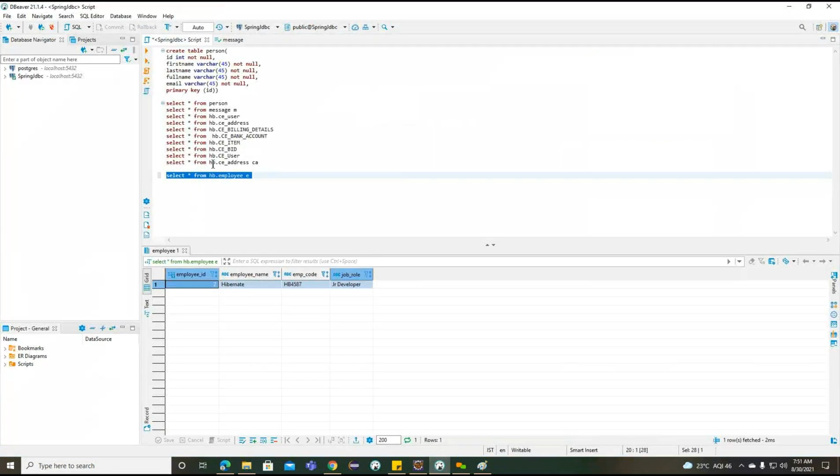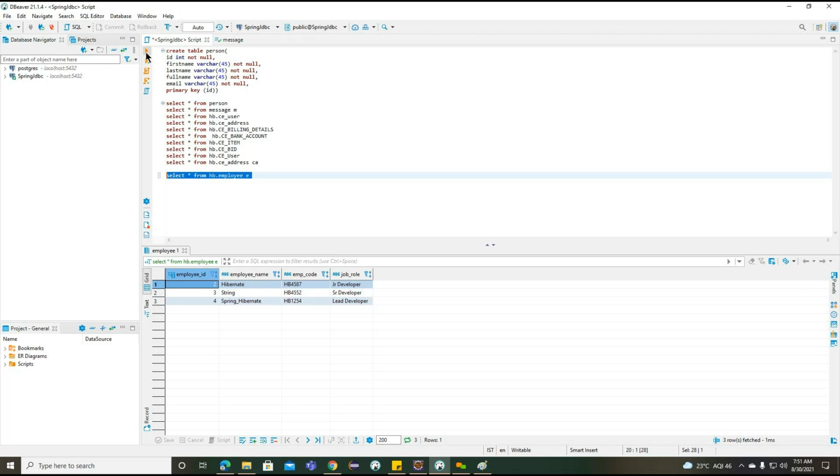So I want to insert 3 records. The 3 records are inserted here. Now you can see 2, 3, 4. Getting the point. So this is all about the particular Hibernate with Spring integration.